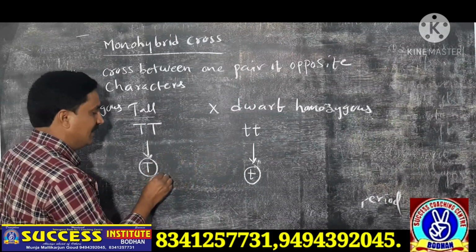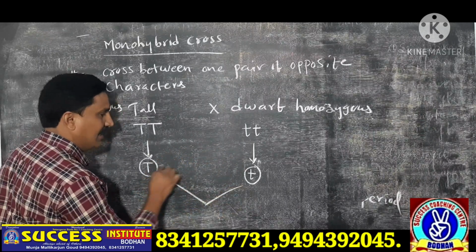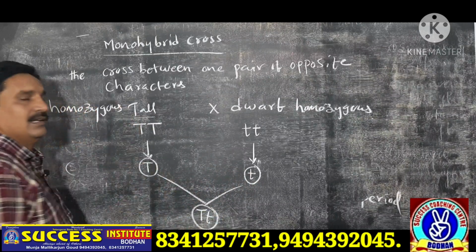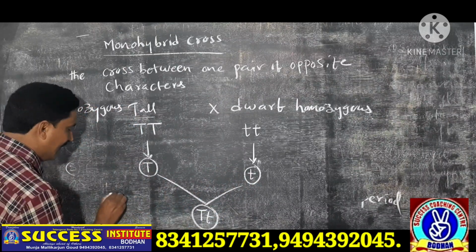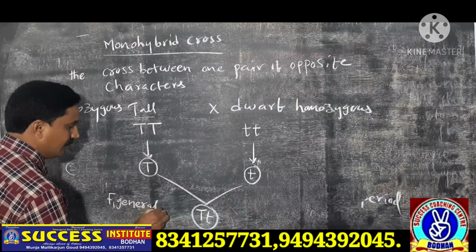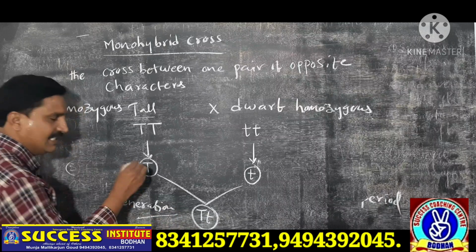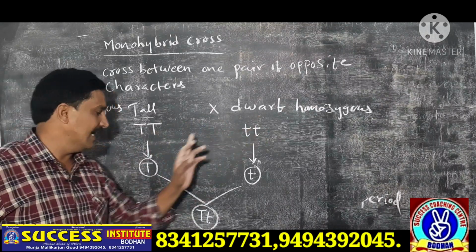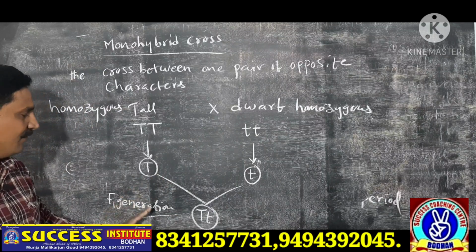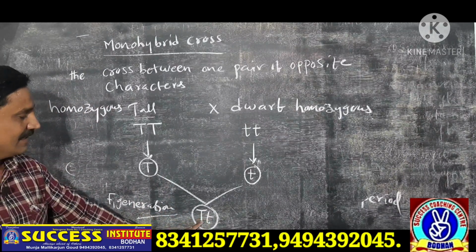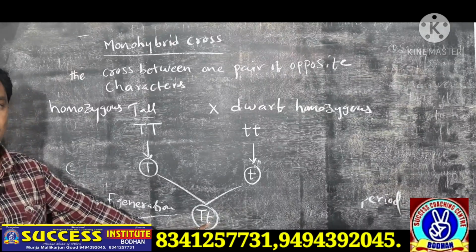Cross pollination means capital T with small t. It is the F1 generation. It is not self pollination; here is cross pollination between two plants. In the F1 generation, a capital T, small t characterized plant is formed.